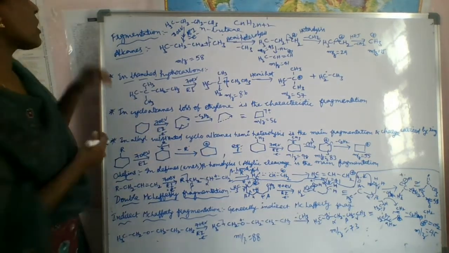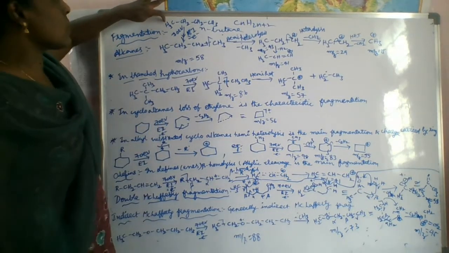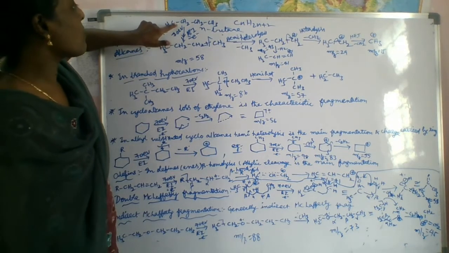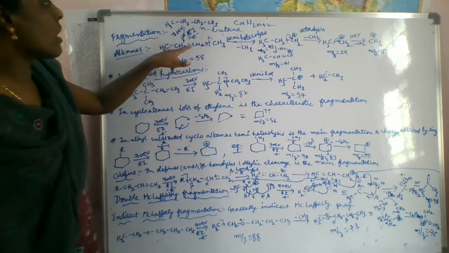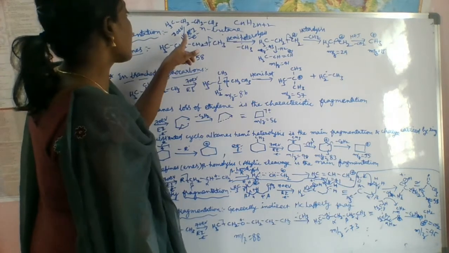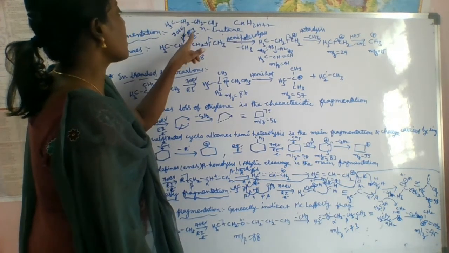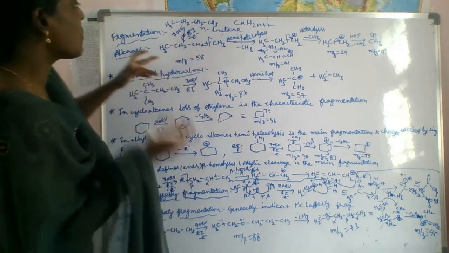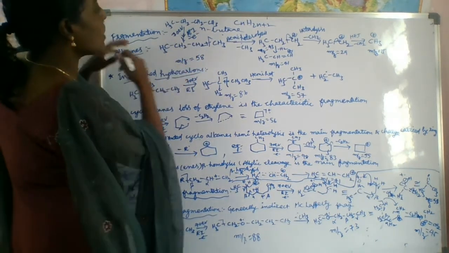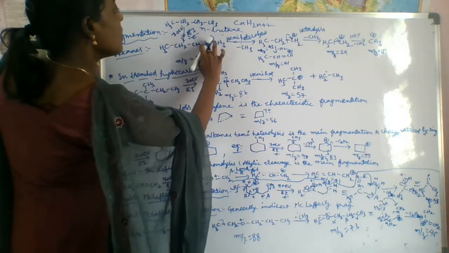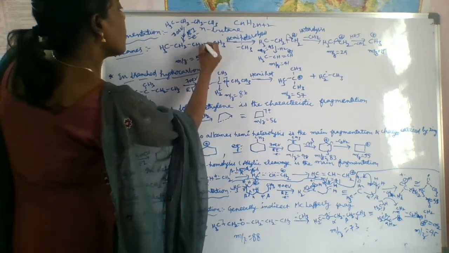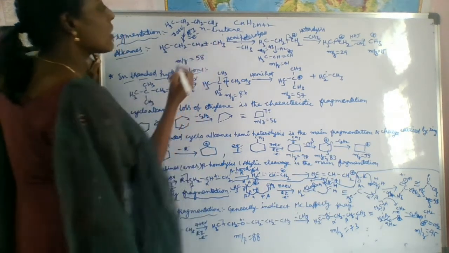First we have to take this butane and form the molecular ion, by bombarding with a 70 electron volt beam in electron impact mass spectrometry. It loses 1 electron and forms this molecular ion.